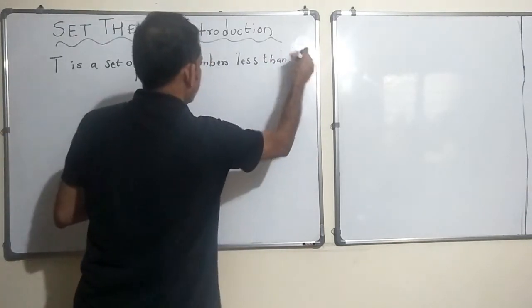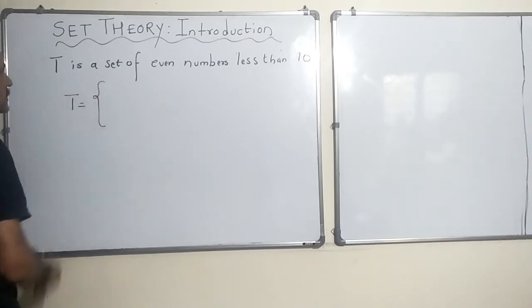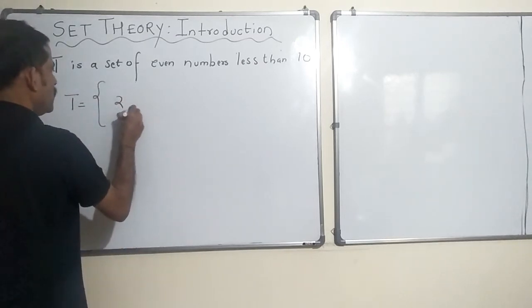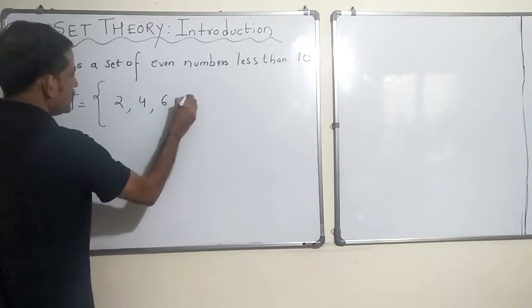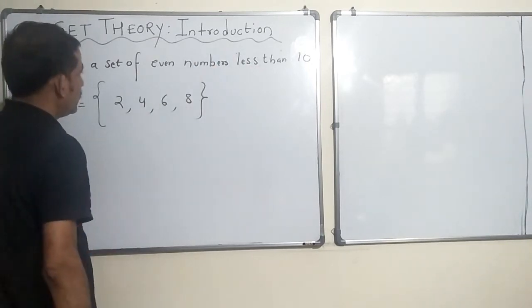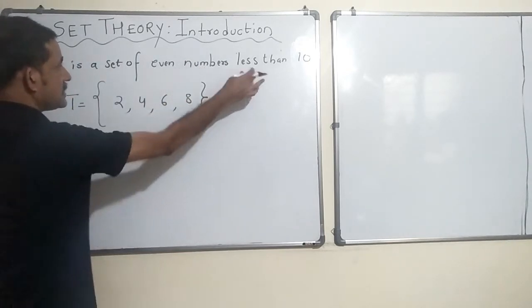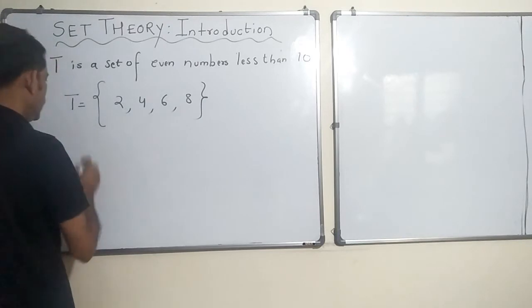Okay, less than 10. So can I write it as, open the curly braces, even numbers, 2, 4, 6, 8. I can't have 10, because the set has elements which are even numbers less than 10. It cannot be 10. Alright.